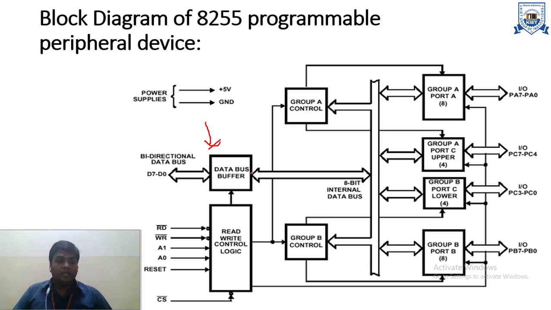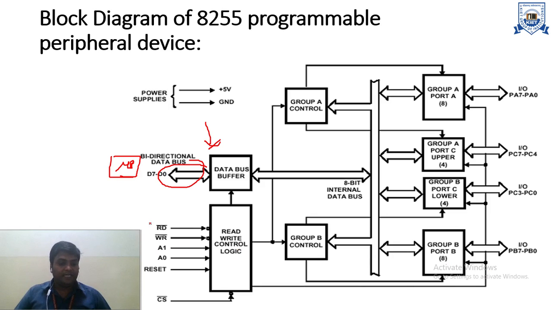So that is your data bus buffer, and this is connected with the system bus and, through the system bus, with the microprocessor. The microprocessor will send the information over the system bus to the data bus buffer, and the data bus buffer uses the internal buses, with the help of which this information is received by the different ports. Now the next one is your read-write control logic.